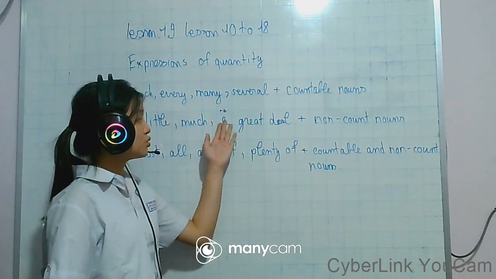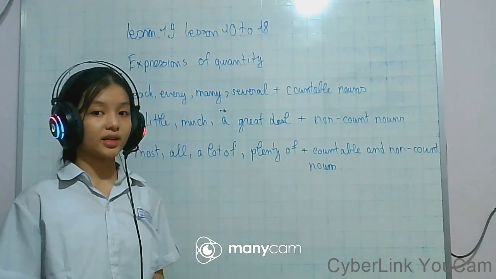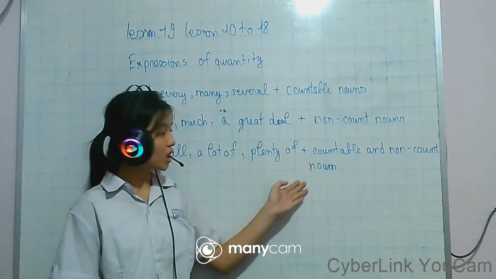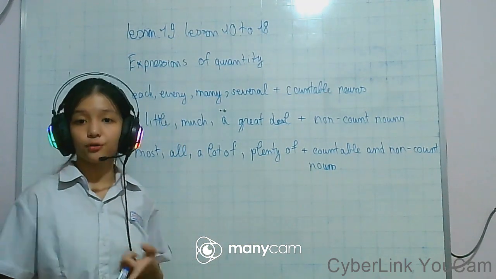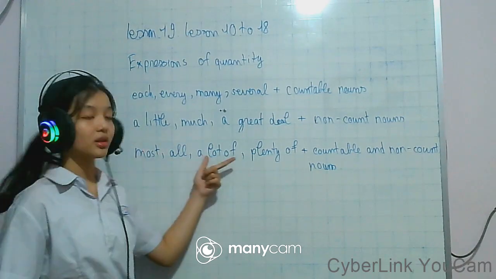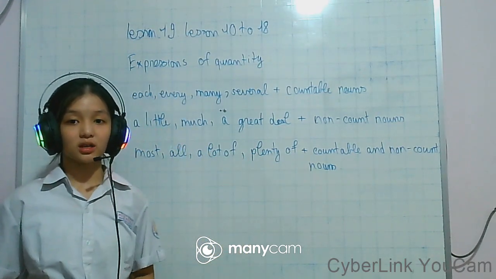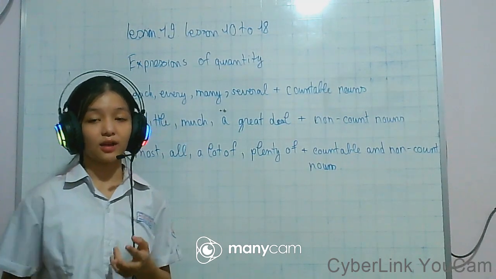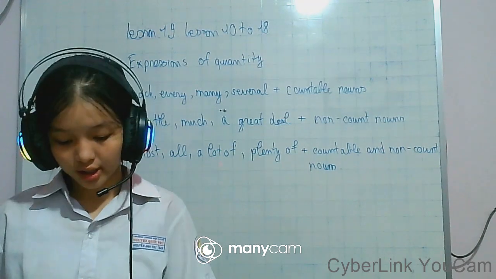And if you use a great deal with countable nouns, it's also wrong. But with the others, we can use them with both countable and non-count nouns. But remember, they do not have the same meaning. They have a difference of meaning, so you must know the meaning and use them in the right situations.